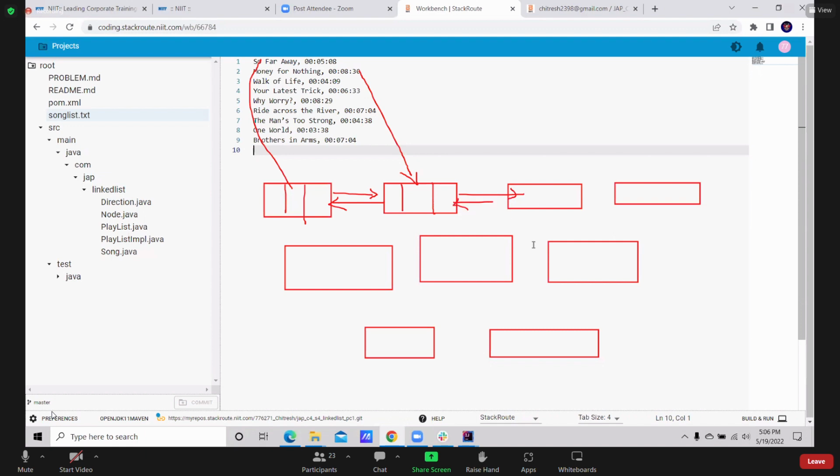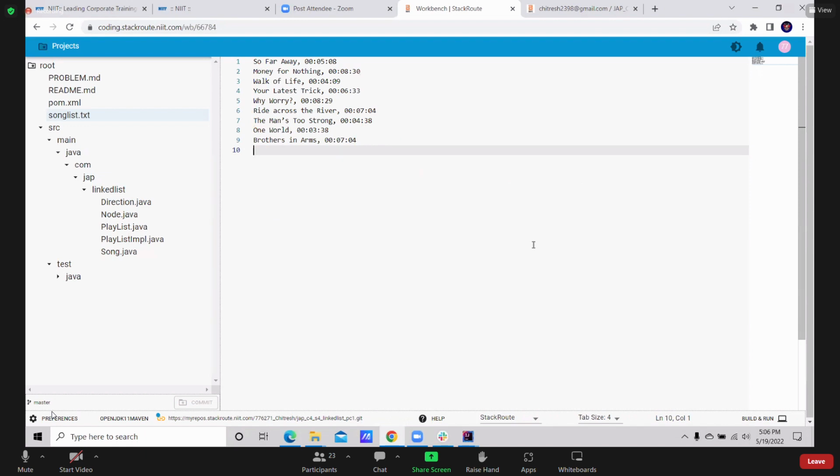Combining file handling with linked list. Again, it looks like a big one, but it's as simple as that. Think and implement the logic. Go to playlist implementation.